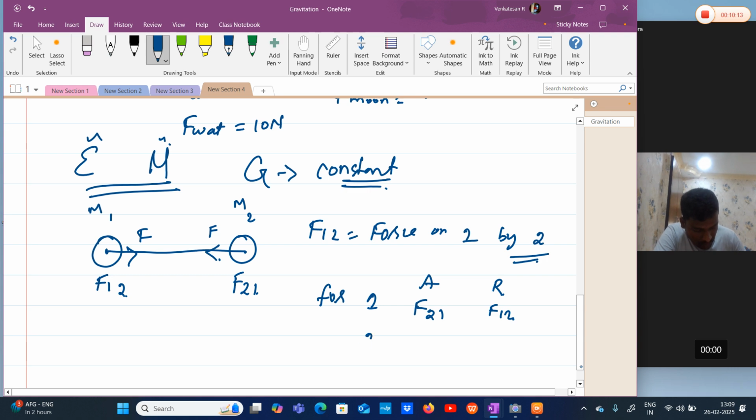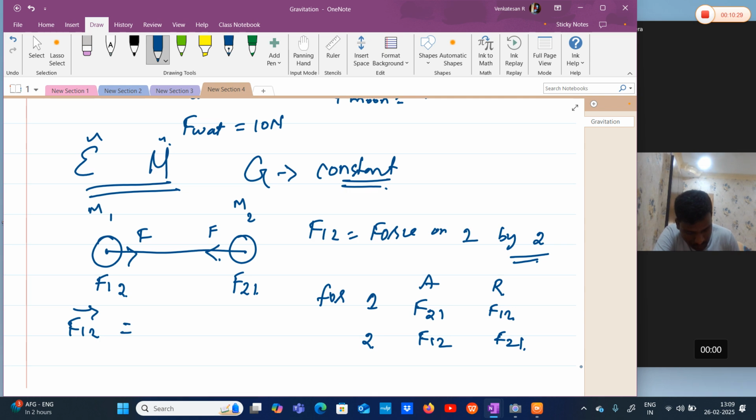If I consider body 2, my action is F12, the reaction is F21. Both are equal in magnitude, opposite in direction. They are acting on different bodies and they are of the same nature. When I write vector-wise, F12 is the negative of F21.